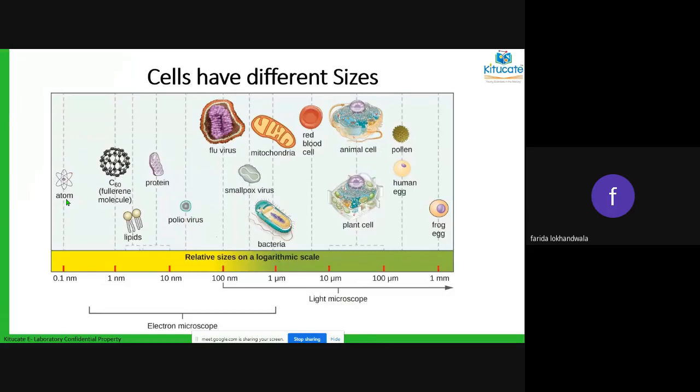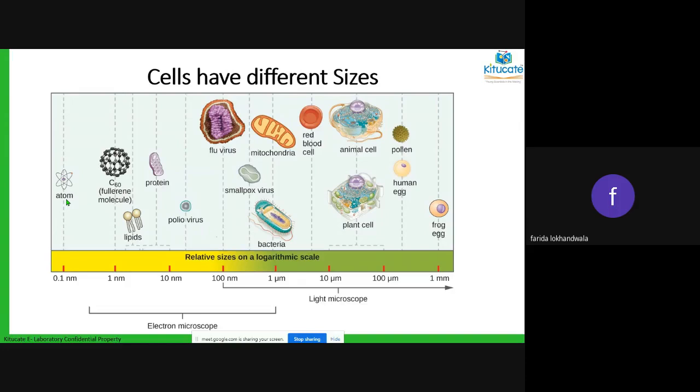Cells have different sizes also. Normally we say that microorganisms are in the micro range. But sometimes we see cells that are bigger than the micro range also. Sometimes the cells are in the micro range. They are probably lesser than the micro range. Sometimes they are more than the micro range also.